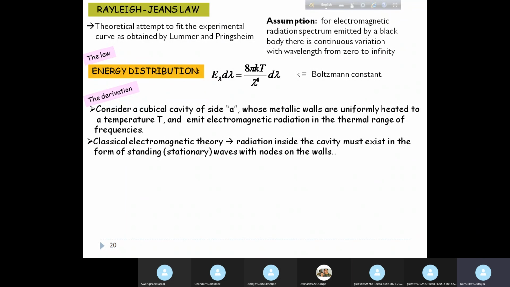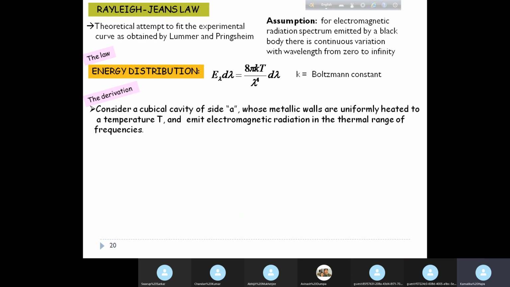Okay. So for this derivation, we consider a cubical cavity of side a, a cubical cavity, not a spherical cavity, with metallic walls, and the metallic walls are uniformly heated to a temperature capital T, so that they emit electromagnetic radiation in the thermal range of frequencies. We are considering thermal radiation, so this is the first assumption.